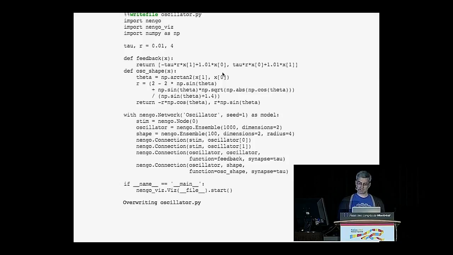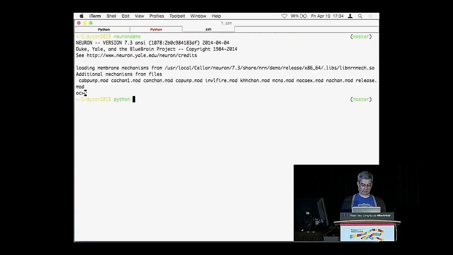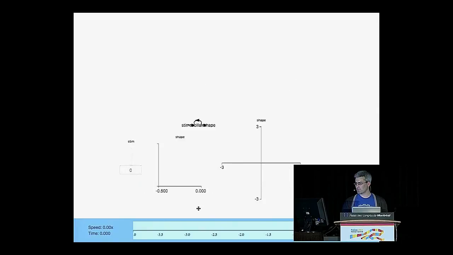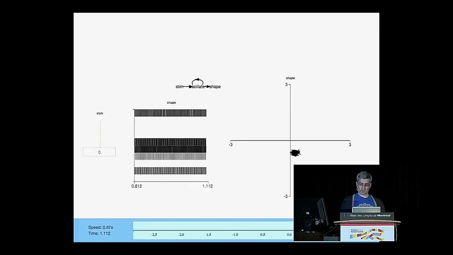So what's happening in this model isn't super important, but just know that there are two ensembles here. One with 1,000 neurons, one with 100 neurons. This one's connected to itself, that one's connected to that ensemble. And I'll start up the visualizer that we've been working on. So in here, we get a miniature version of our network. So our stim node, the oscillator population, the shape population. If I press play, it starts simulating.